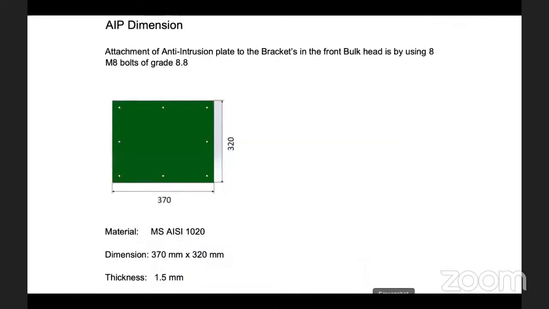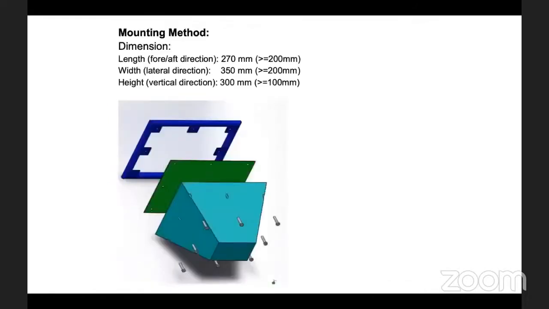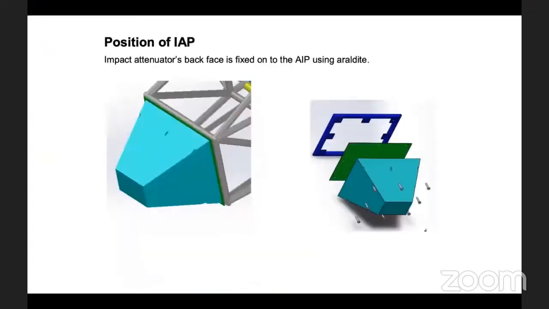Then again, what is mounted on that? It is the AIP. So you need to give a dimension here. Then we understand if it's bolted, whether it has to be the same dimension, or if it's welded, whether it can be allowed till the center line of the bulkhead. We would understand this by looking at this mounting method slide, where we understand your approach to mounting. Is it welding for you or is it bolting for you? So this is how it has to be done.